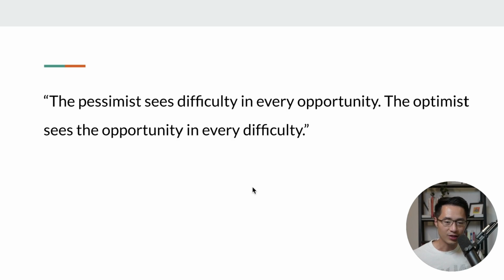And lastly, I just want to leave you with this. I like this quote a lot. The pessimist sees difficulty in every opportunity. The optimist sees opportunity in every difficulty. So things are always changing, and it's up to us to be able to adapt and find new solutions to the problems. And when you look at the bright side of this whole policy change with TikTok, it's that some people will just give up. So the opportunity will be left with the ones that will push through, and they will be the ones that will reap the benefits. So I will leave you with that, and I hope this update was helpful.